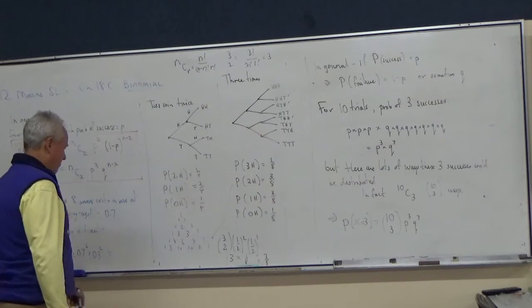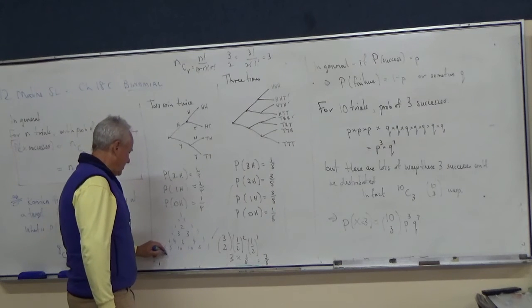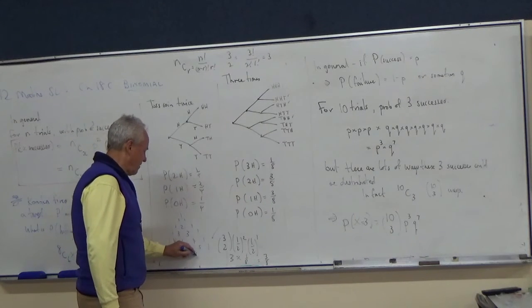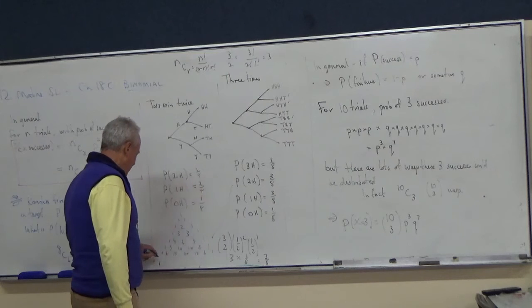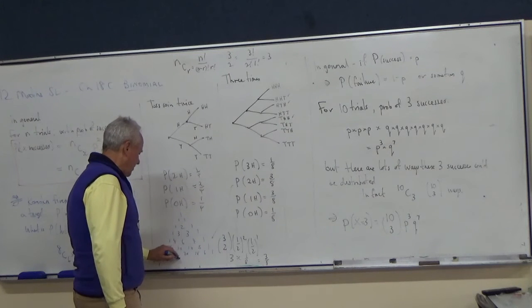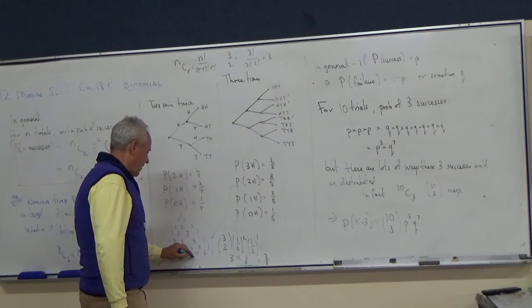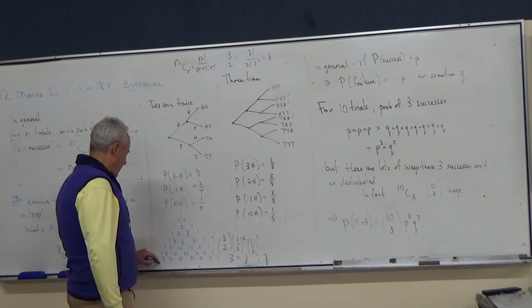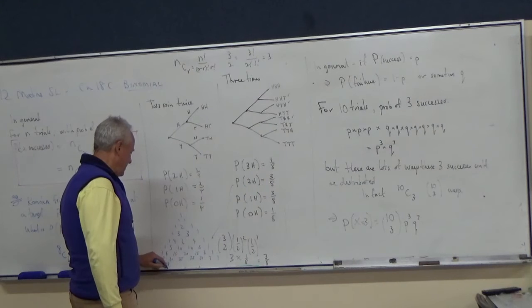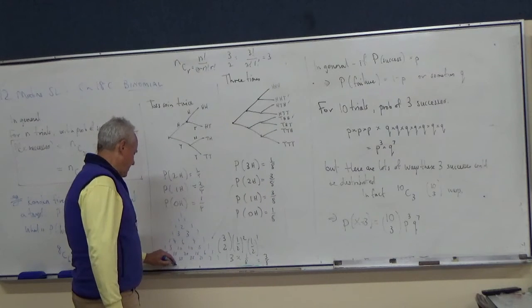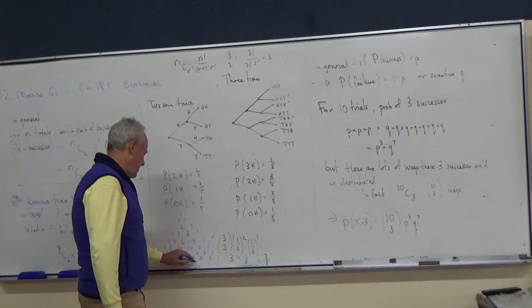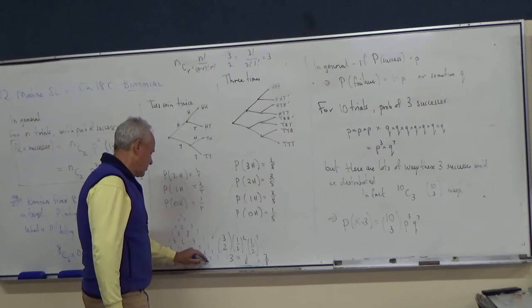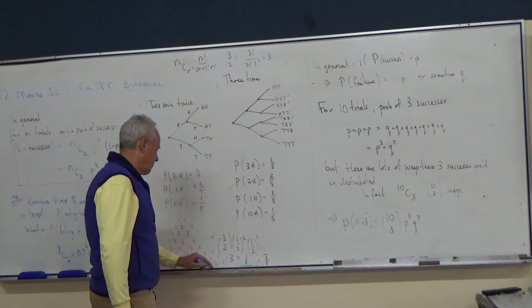We're going to do the 8th row. We're running out of space. 1, 6, 15, 20, 15, 6, 1. 1, 7, 21, 35, 35, 21, 7, 1. Finally got there. 1, 8, 28, 56, 70, 56, symmetry of course, 28, 8 and 1.